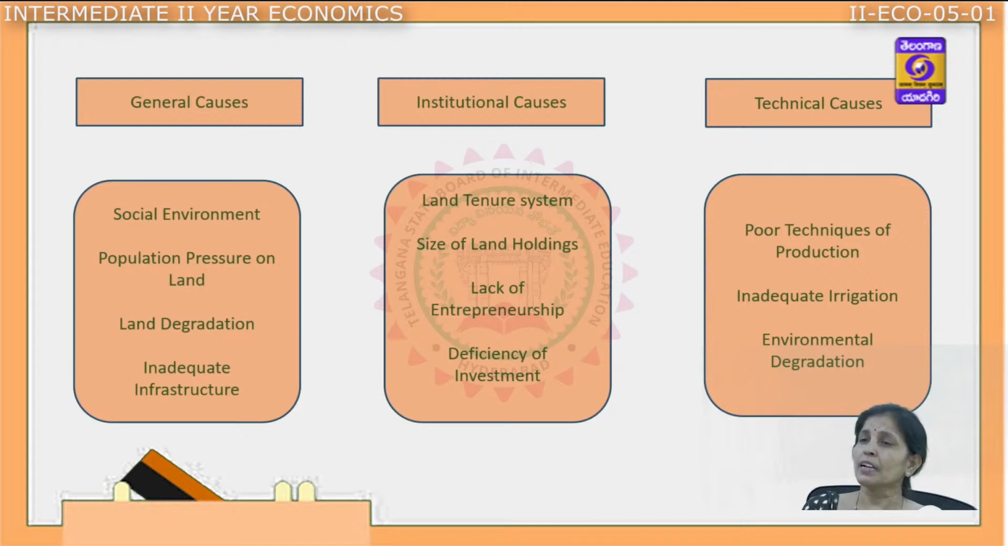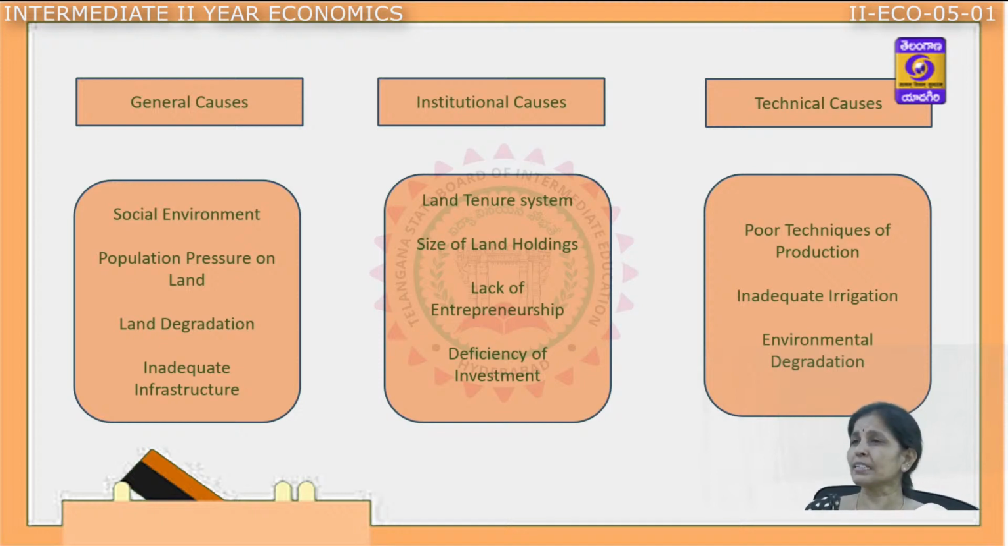The next one is lack of entrepreneurship. There are certain qualities an entrepreneur should possess for the success of their business, and such qualities still have to be developed among our farmers in the agriculture sector. Efficiency of investment: as the population is increasing and the needs of the people are increasing, our investment in agriculture needs to be increased. But to what extent it has been increasing is a big question.